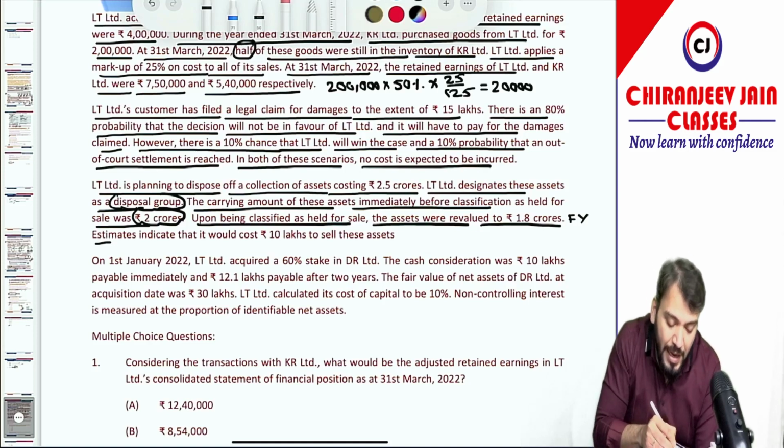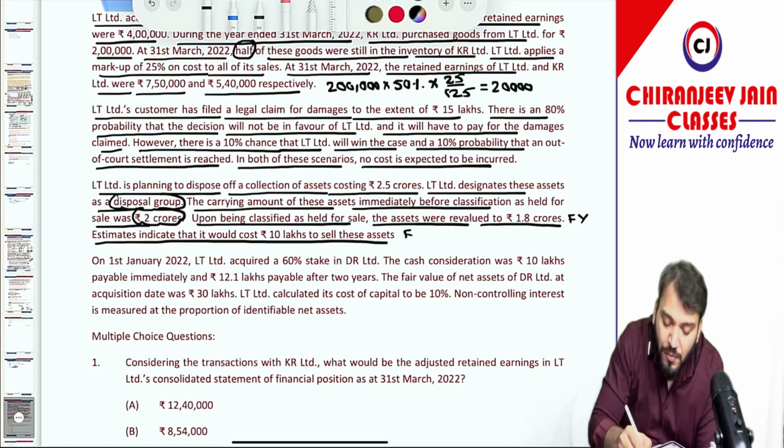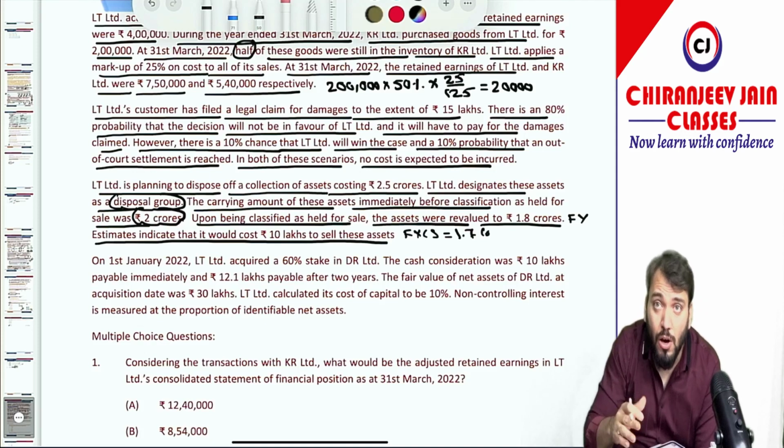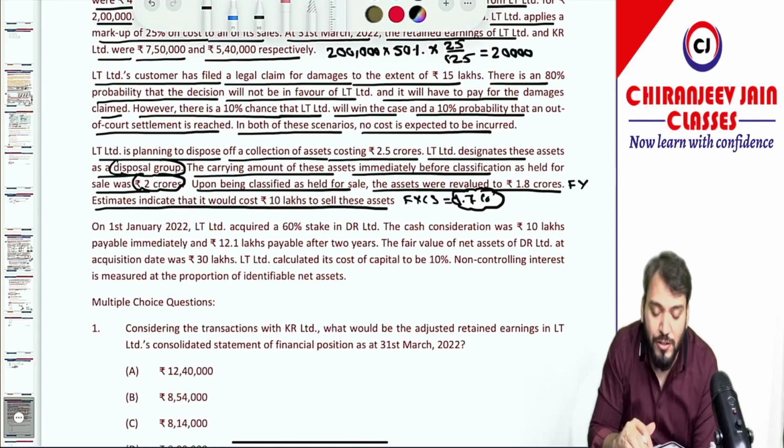Estimates indicate that it would cost rupees 10 lakh to sell, so this becomes the cost to sell. The fair value less cost to sell is 1.7 crore, and the carrying amount is 2 crore. So we measure at 2 crore or 1.7 crore, whichever is lower. The measurement will be done at 1.7 crore as per Ind AS 105.